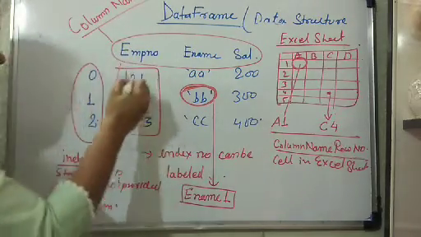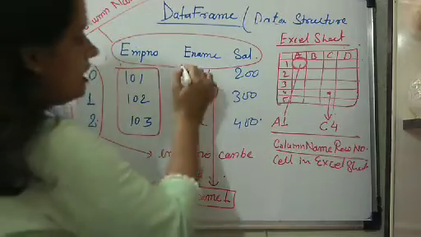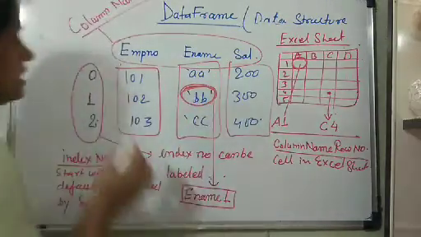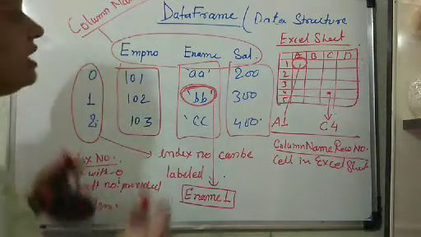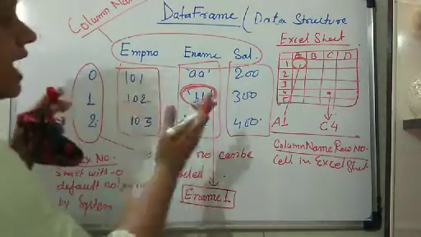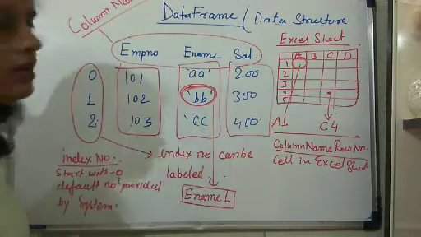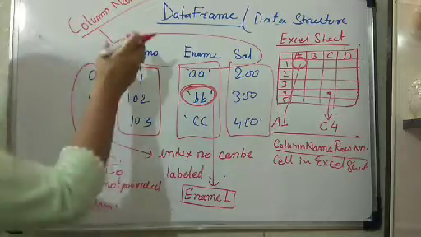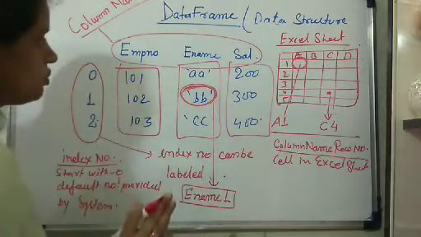Means if EMP number is containing 101, 102, it will contain numbers only. Each column contains homogeneous data, right? And a row contains heterogeneous data. Clear? So you can say that a collection of series can be joined in this way to form a data frame, where each series is represented in the form of columns, as you know very well.